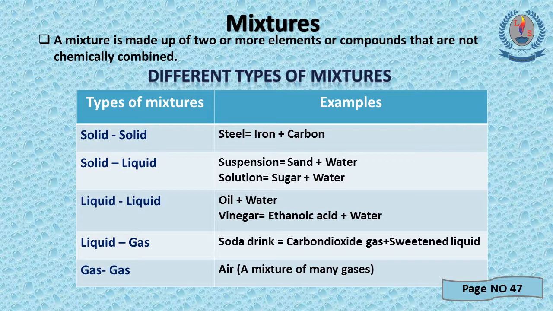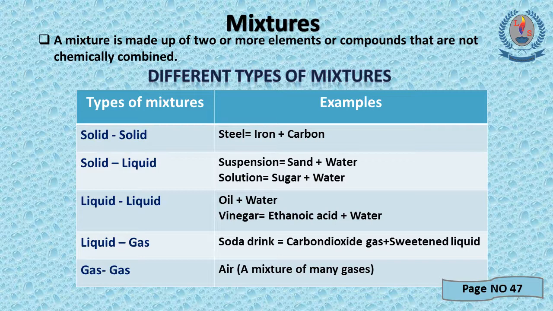First one, solid mixtures. The example is steel. Steel is made up of iron and carbon. When iron and carbon come together, steel is made. The next one, solid liquid mixture. There are 2 examples. First one, a suspension, sand plus water, and second, a solution.